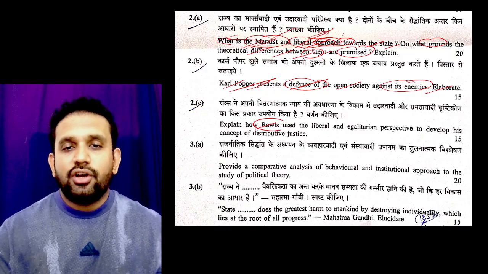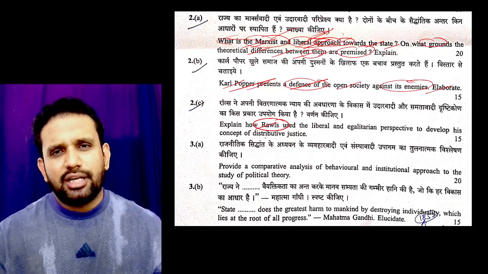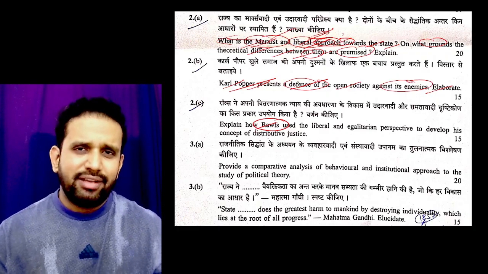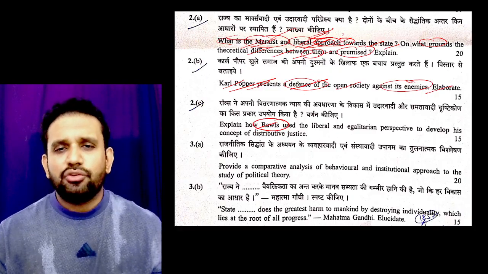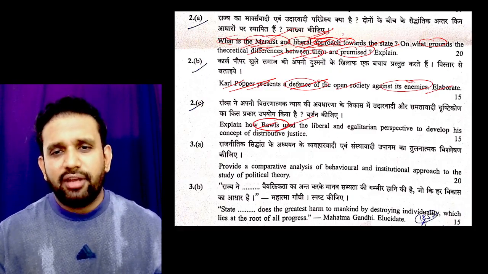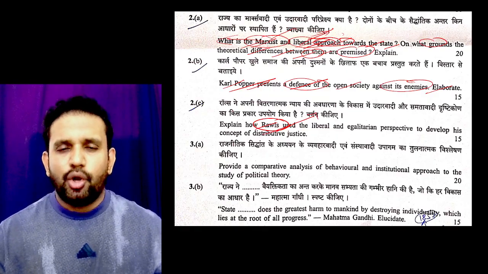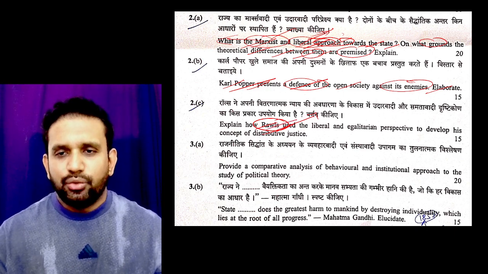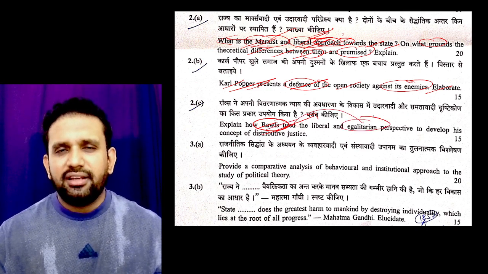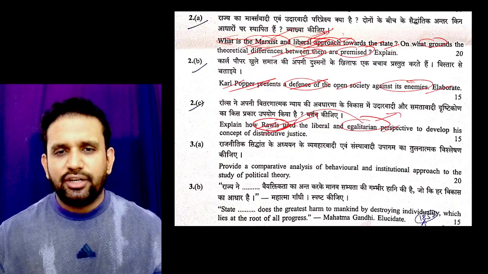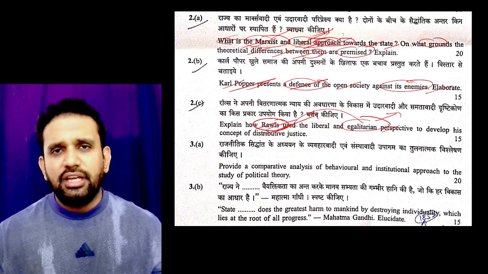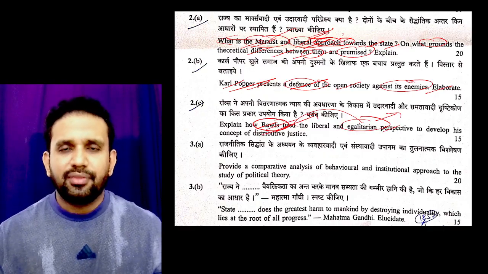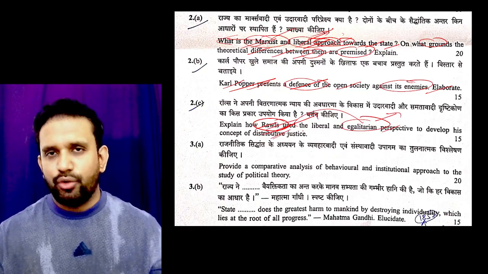Explain Rawls' theory of justice. Every other time Rawls will come in the examination. It's always there in political thinkers. I don't think anyone would have left this topic out in PSIR optional preparation. So it's very easy, you can easily do that. He talked more about egalitarian, gender gap related aspects. And that's how, when we try to fix the gender gap, justice will be distributed, right?